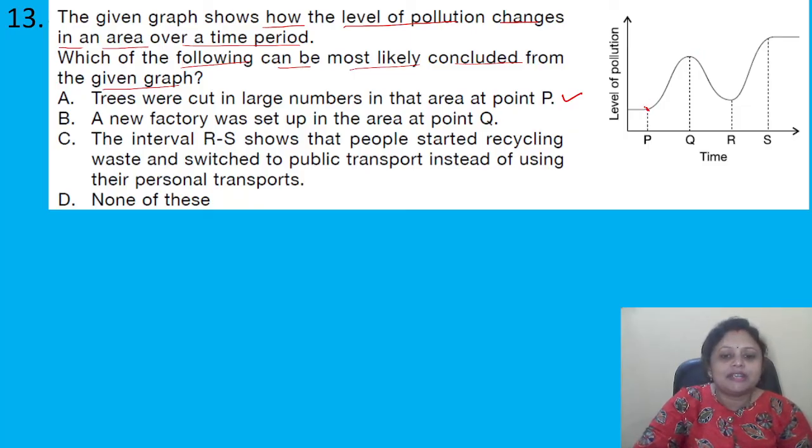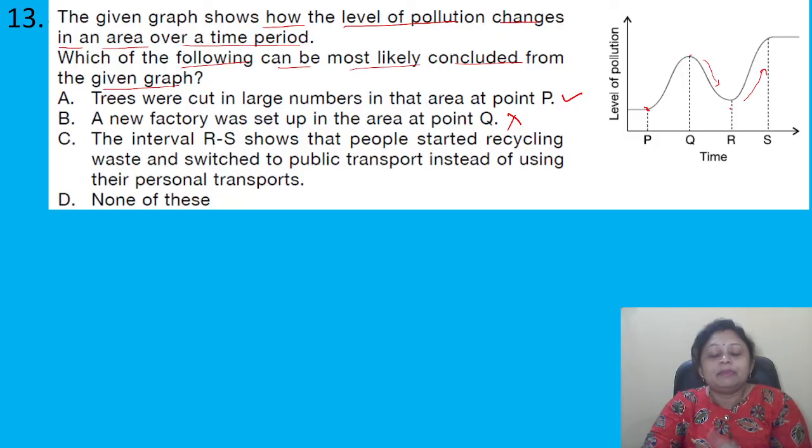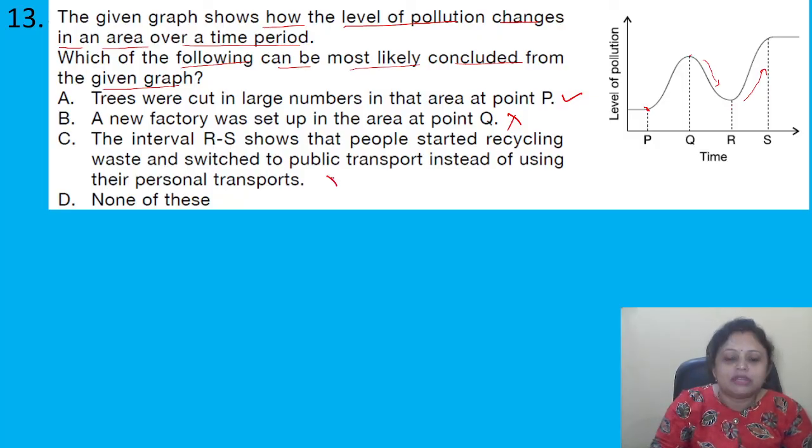A new factory was set up in the area at point Q. So after the point Q, the pollution level has decreased. If a new factory was set up, the pollution level should increase. Okay, so this one is incorrect. The interval RS shows that people started recycling waste and switched to public transport. But in RS the pollution level is increasing. If people recycle waste and switch to public transport, then the pollution levels will decrease. But here it is increasing. So this one is also incorrect. So the correct answer is option A.